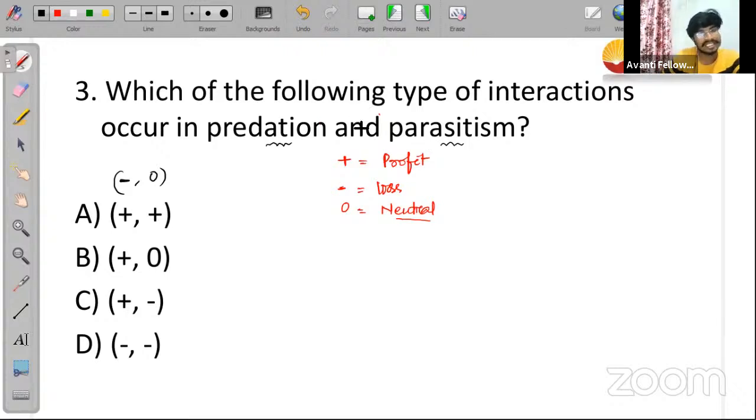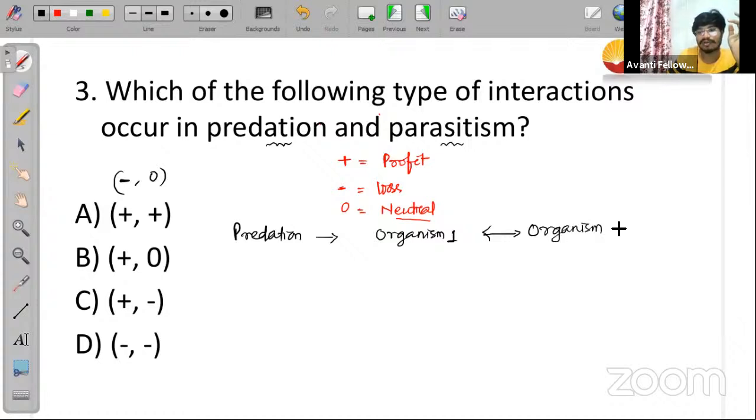If you look into predation and parasitism, let us start with predation. Predation में this is an interaction where organism 1 or population 1 will be interacting with another organism or population, organism 2. Organism 1 will be called the predator. एक organism को किस नाम से जाना जाएगा? predator के नाम से.